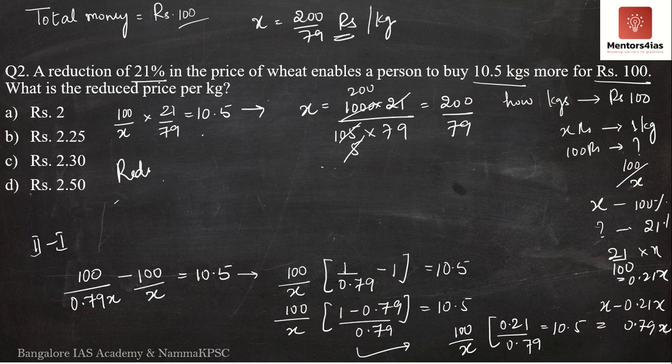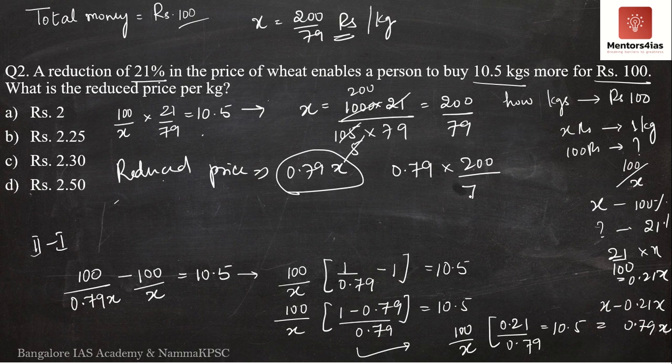So now trying to find out the reduced price. What is reduced price? Nothing but 0.79x. So if the reduced price is 0.79x and x is nothing but 200 by 79, what do we get? We get 0.79 into 200 by 79. 0.79 100 times is nothing but 79. 79 and 79 get cancelled. We have what? We have rupees 2.